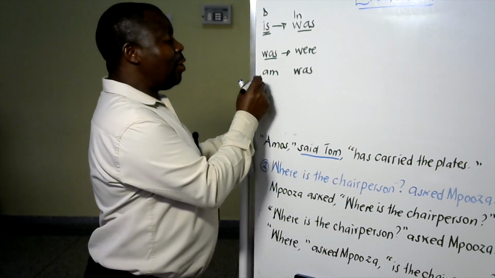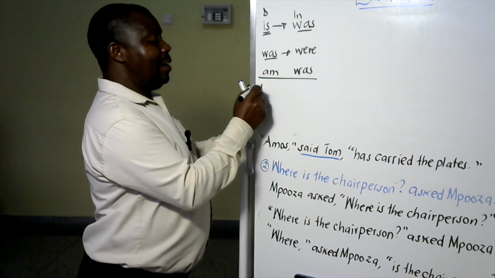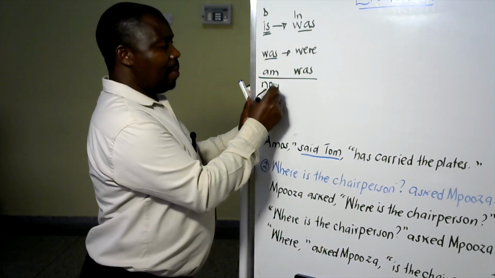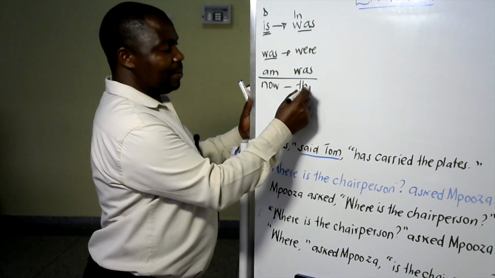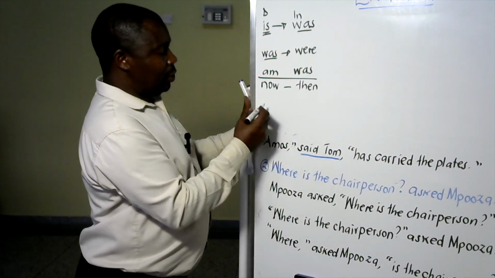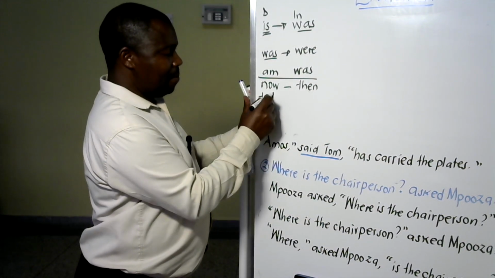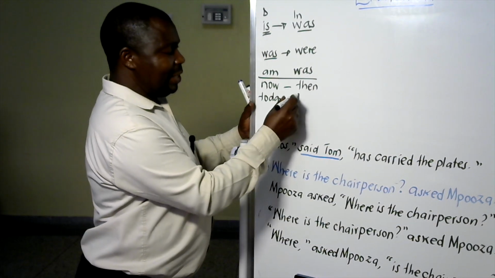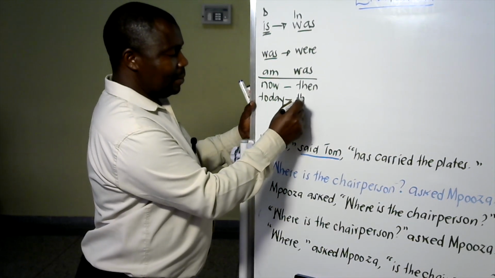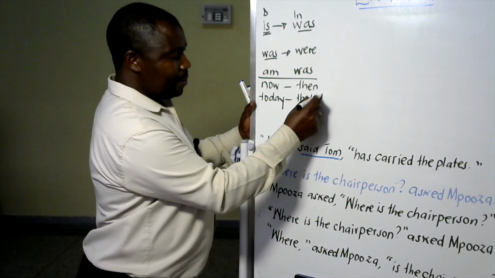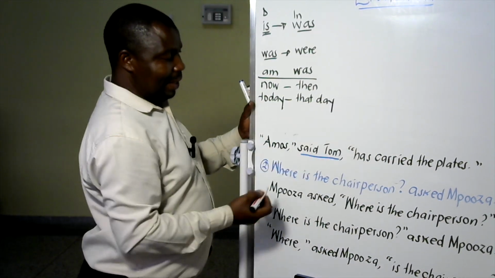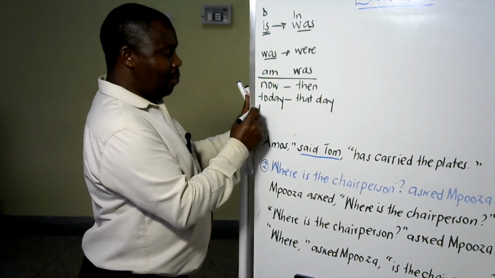Then we have got these other words like now. Now changes to then. Okay? Today. Today changes to that day. Today, that day. All right? We have tomorrow.